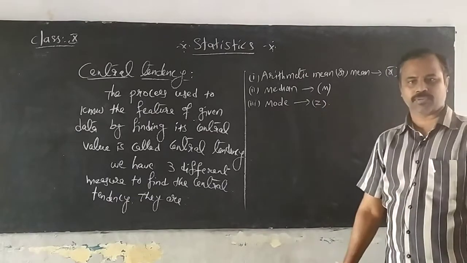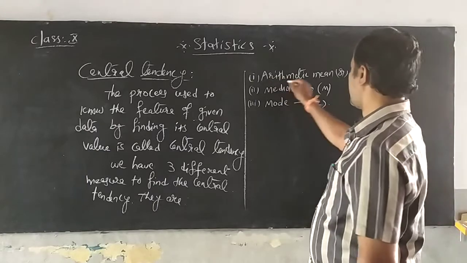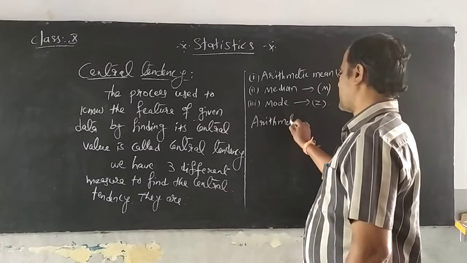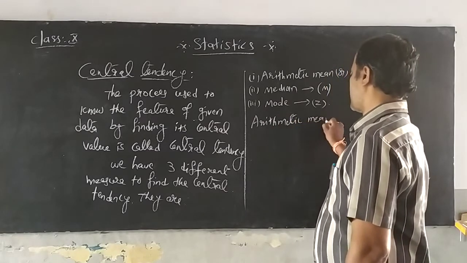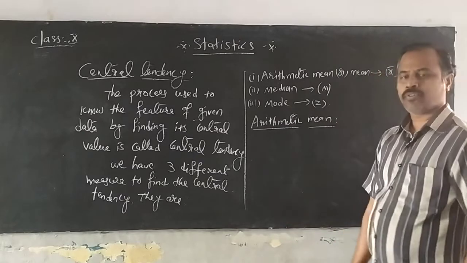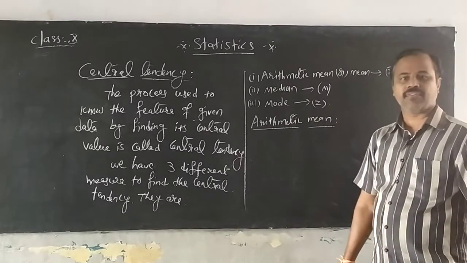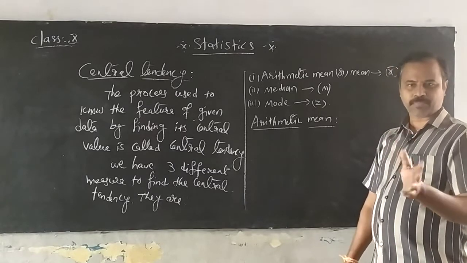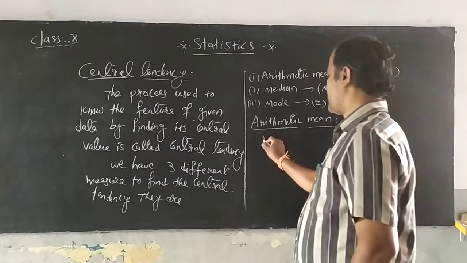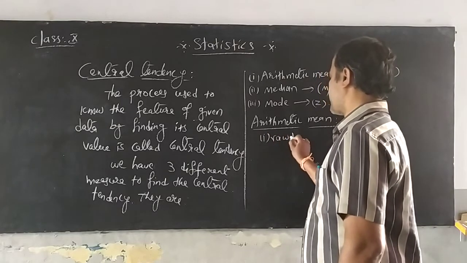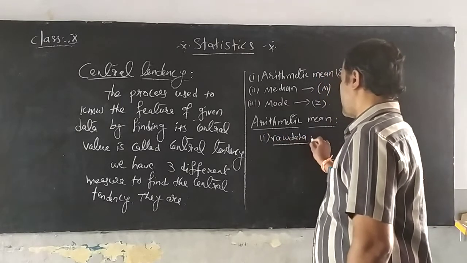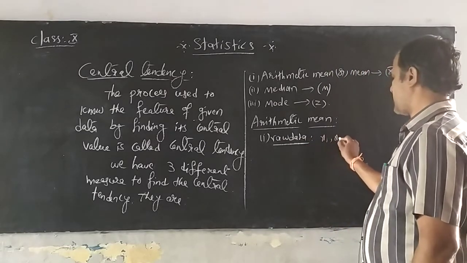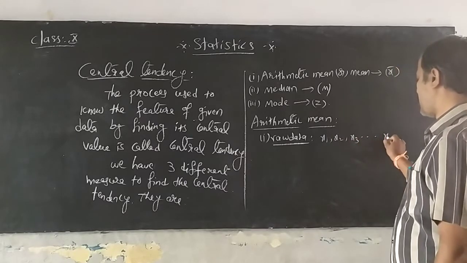I think all of you know this one. Very good. Now first we come to the first measure of central tendency, that is arithmetic mean. To find the arithmetic mean of a given data, we have three methods, three types of data. One type is for raw data, where you have only observations x1, x2, x3, so on, xn.